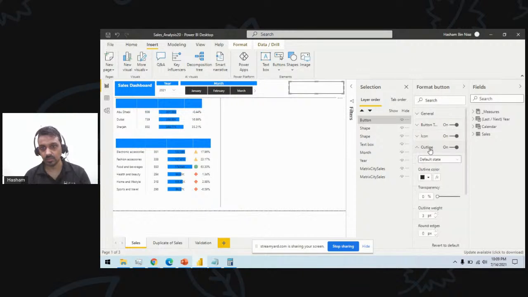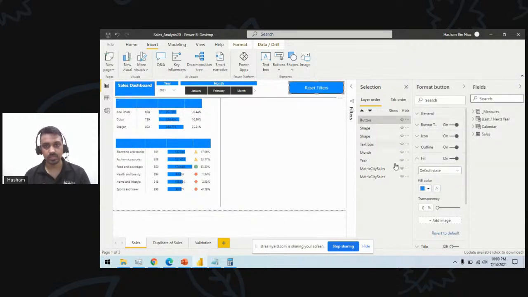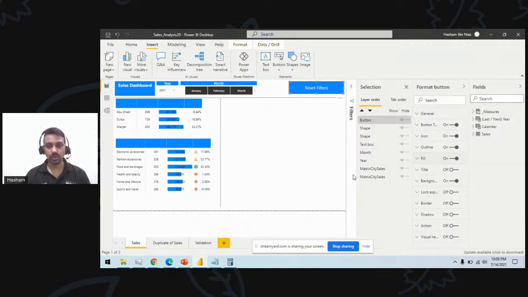Then I can have the outline fill as this one, 0, just to match it. How to make this work?